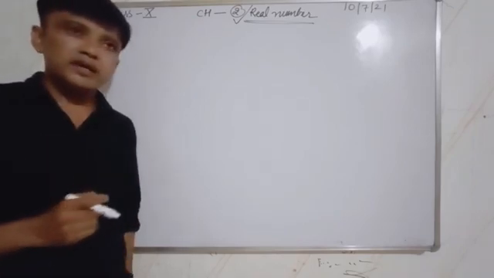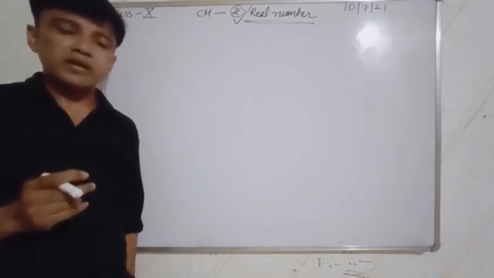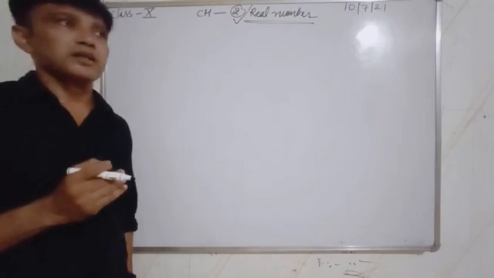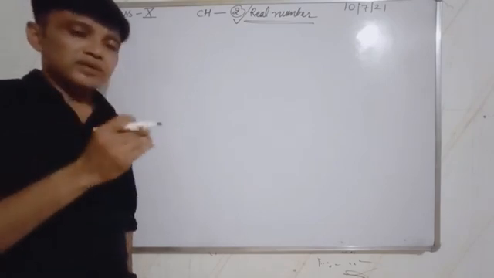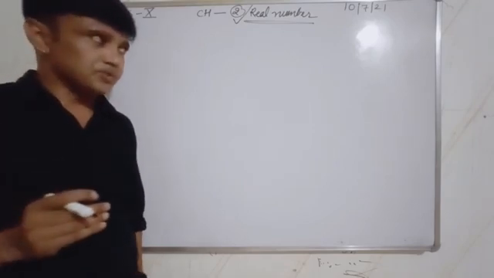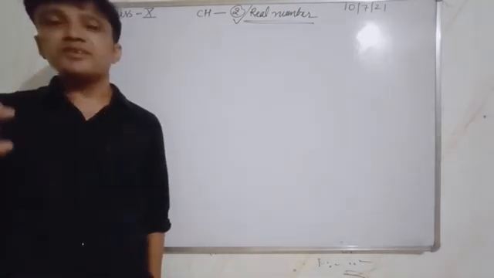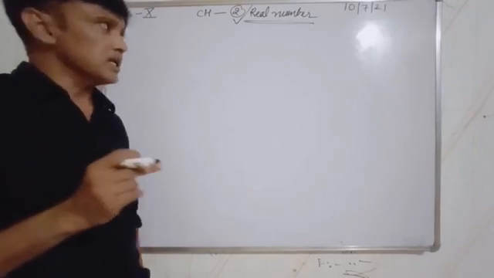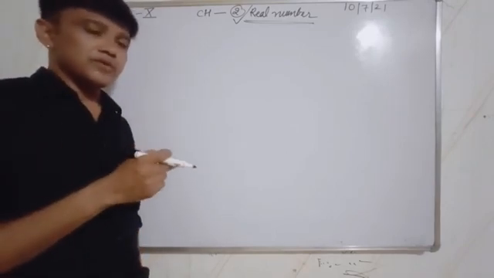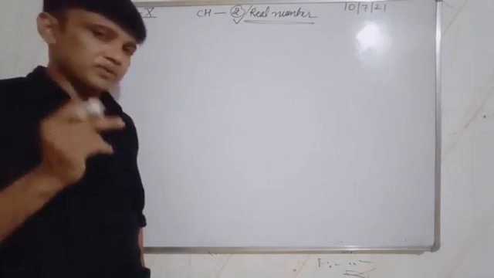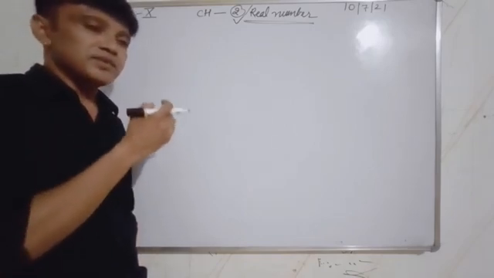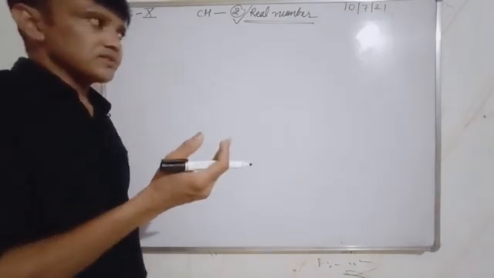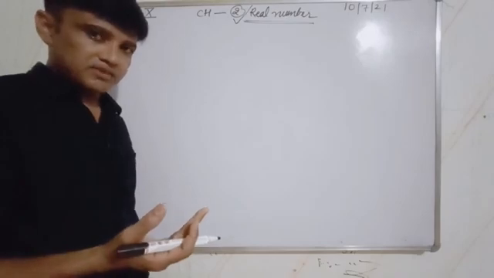What is a rational number? The number which can be expressed in the form of p upon q. All fractions are rational numbers, with the condition that q is not equal to 0. An irrational number is a number which cannot be expressed in the form of p upon q. Suppose pi, the value of pi. 22 upon 7 can be divided, the division is continued, and after some steps the digits are repeated.